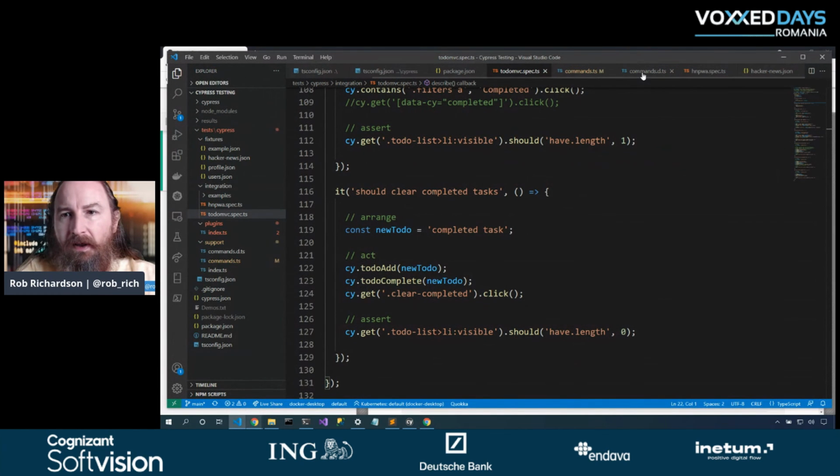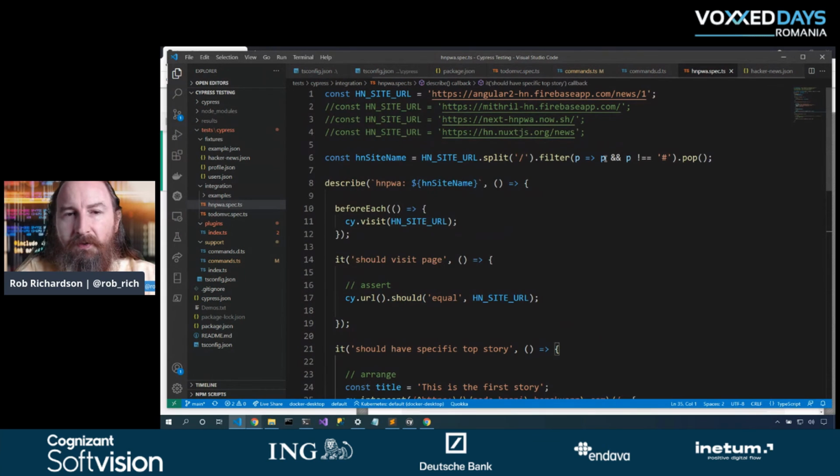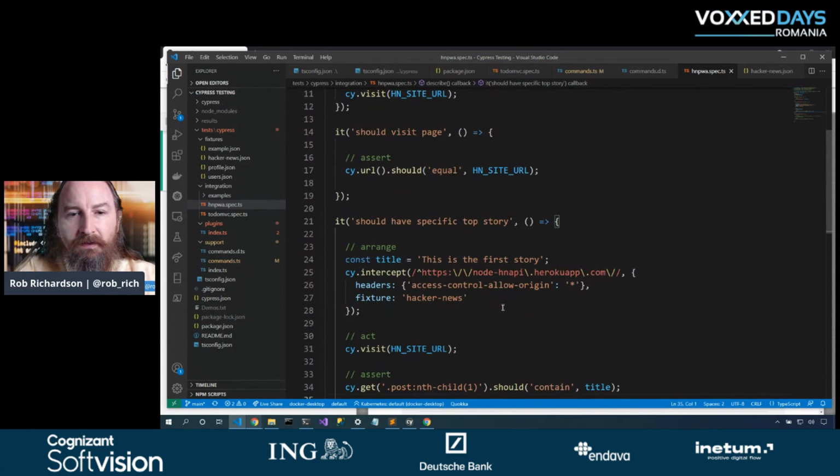When I'm looking at Hacker News PWA, I can pick from those various sites. And in this case, I'm just going to use my Angular 2 one. I'll do that first test, the hello world, that will just validate that my site is what I expect. That helps me to know that maybe the site was refactored and that page no longer exists. Now let's check to see if we have a specific top story.